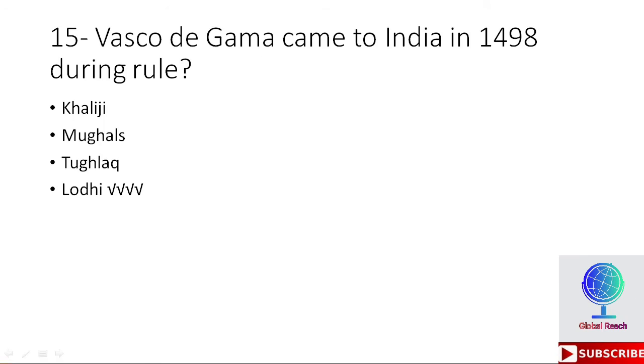15th MCQ. Vasco da Gama came to India in 1498 during the rule of whom? Okay, options are Khaliji, Mughals, Tughlaq, Lodi. So the fourth is the right option, Lodi. So Vasco da Gama came to India in 1498 during the rule of Lodi.